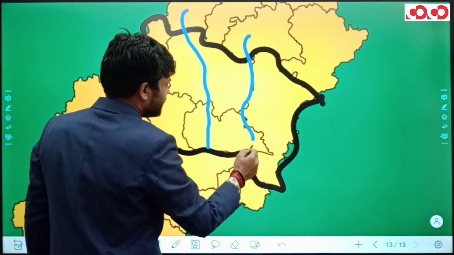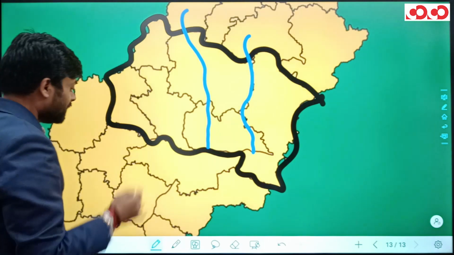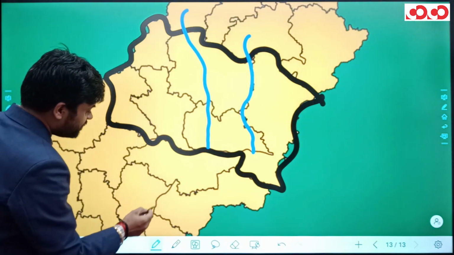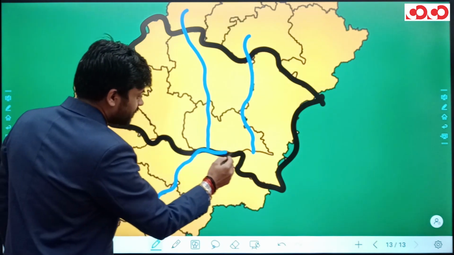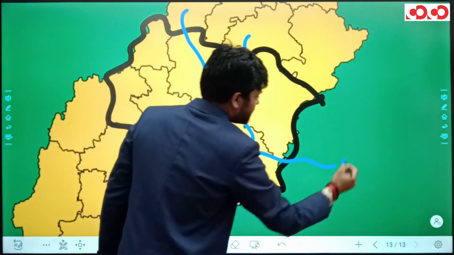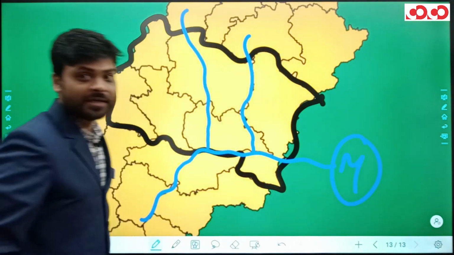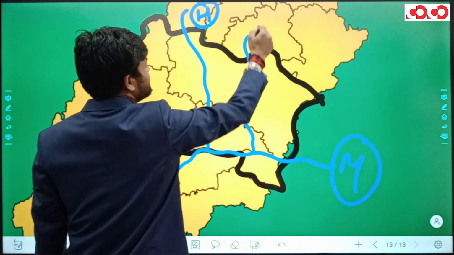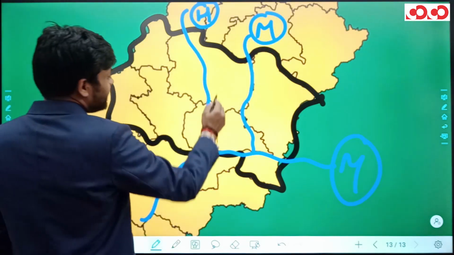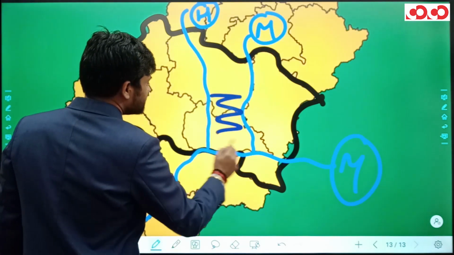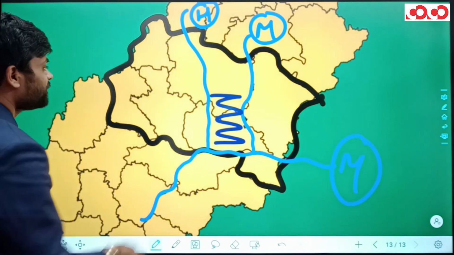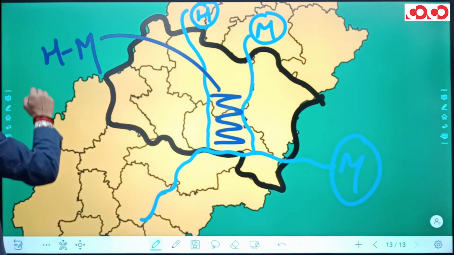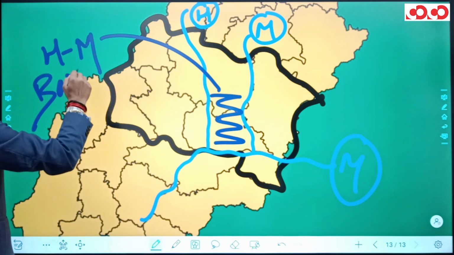Next we have river Mand. Now both of these rivers are actually the tributaries of river Mahanadi. So this is river Mahanadi. This is river Hasdev and this is river Mand. So the area between this river Hasdev and Mand river is actually known as Hasdev Mand Basin.